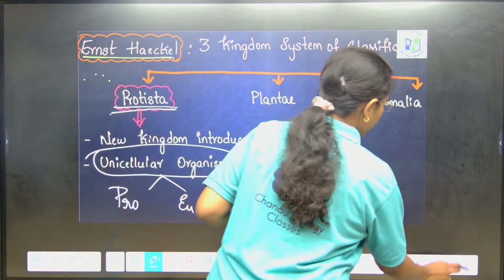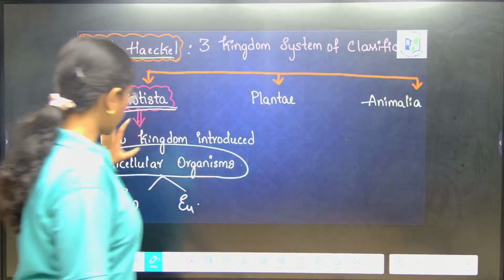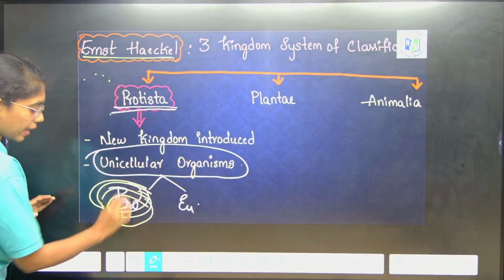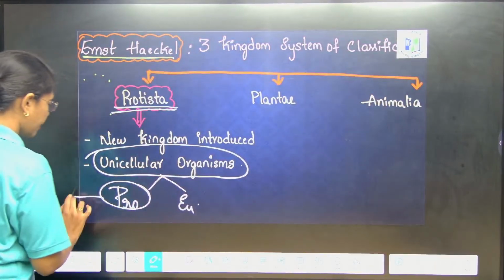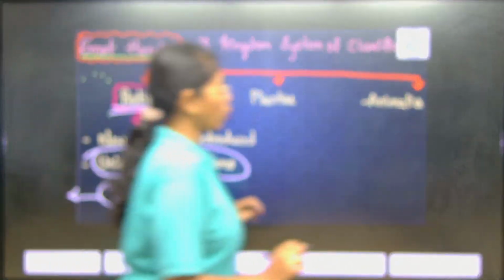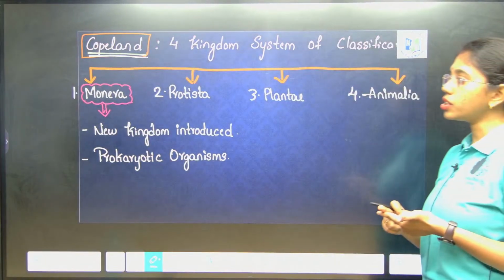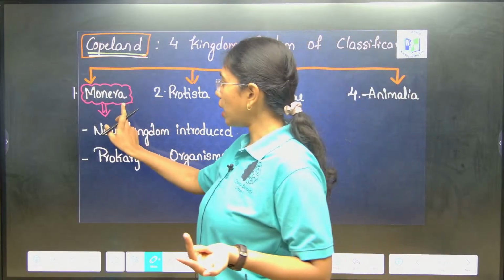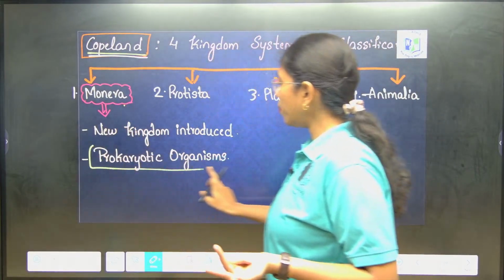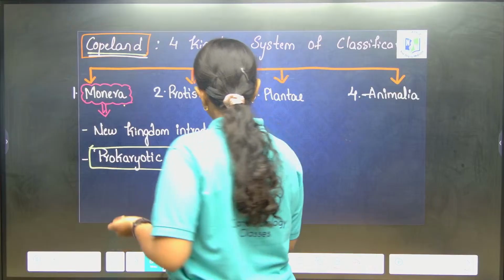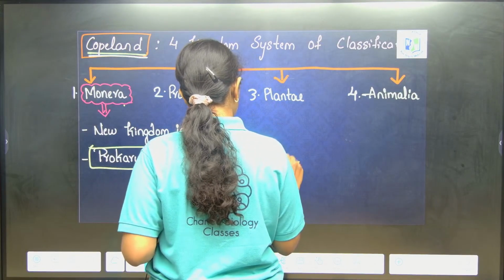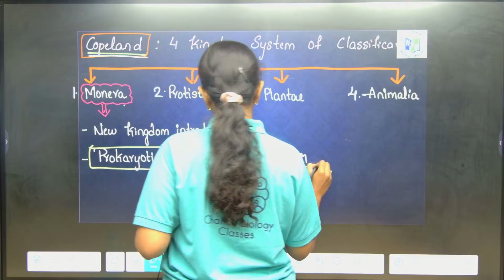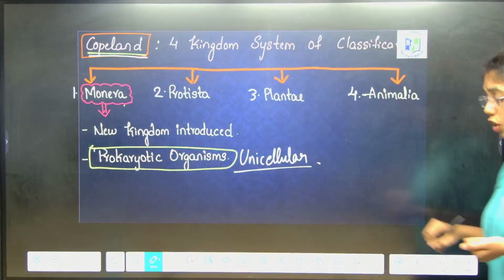But here, from these unicellular organisms, prokaryotes are taken apart and placed under Monera by Copeland. The new kingdom is Monera, and he has placed all the unicellular prokaryotic organisms there. Got it right?